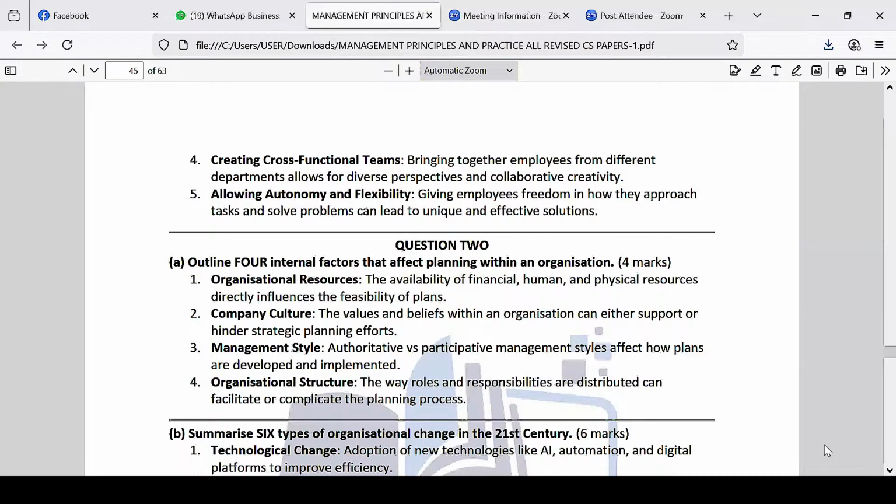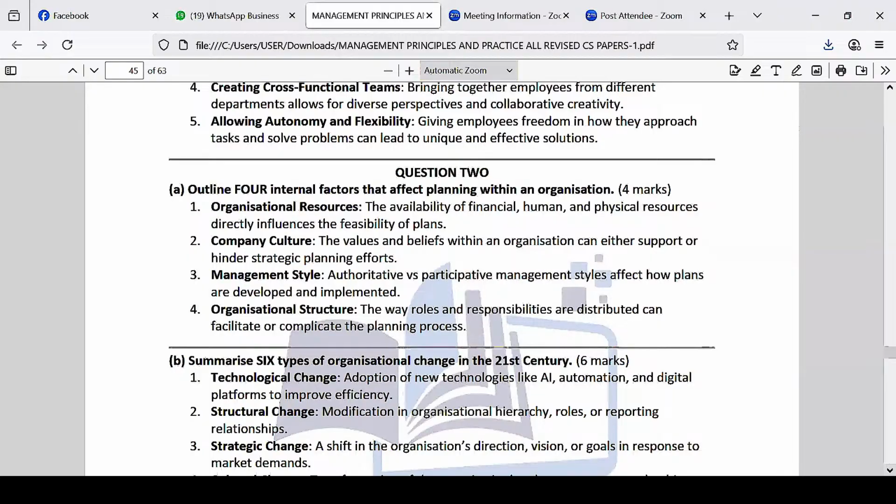The next point is organization structure. The structure you have will affect how you plan. The way roles and responsibilities are distributed can facilitate or complicate the planning process. So the structure you have can either support a plan or inhibit implementation of the plan. The company structure also plays a vital role in the planning process that is done.